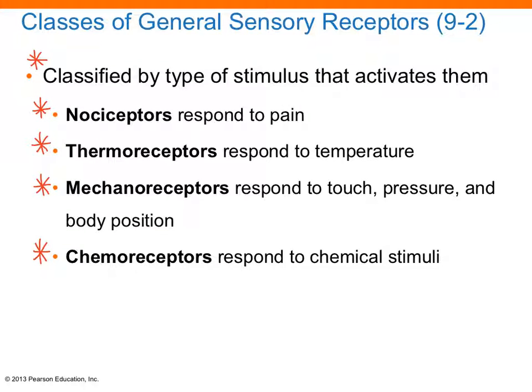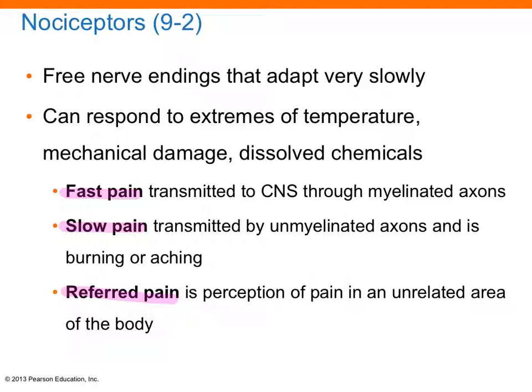Let's go into the general sensory receptors. Basically, they're classified by the type of stimulus that activates them. So nociceptors respond to pain. Thermoreceptors respond to temperature. Mechanoreceptors respond to touch, pressure, and body position. And chemoreceptors respond to chemical stimuli. Make sure you know all of these. Now let's cover each individually.